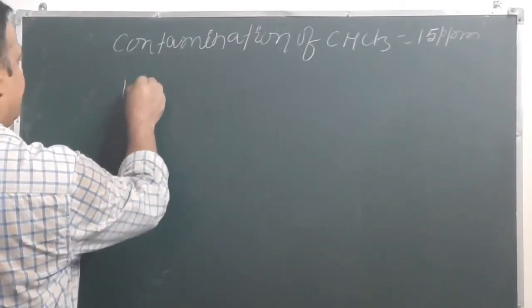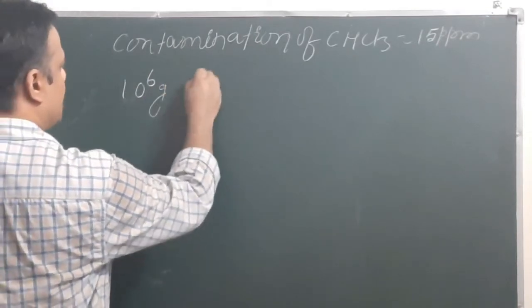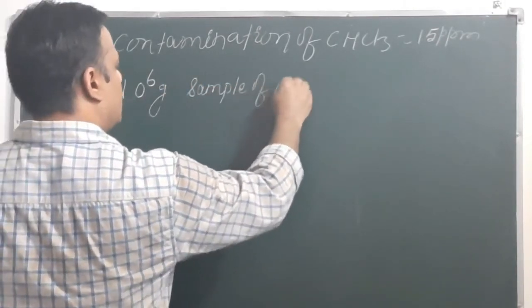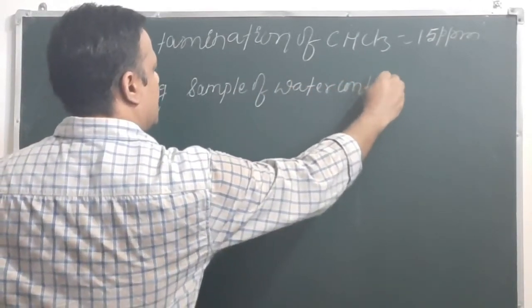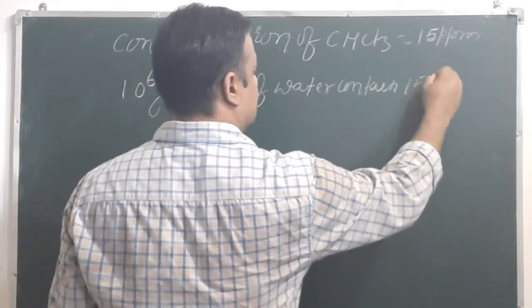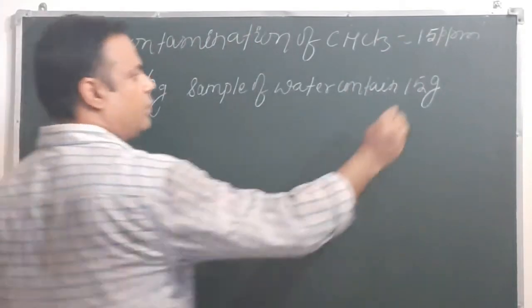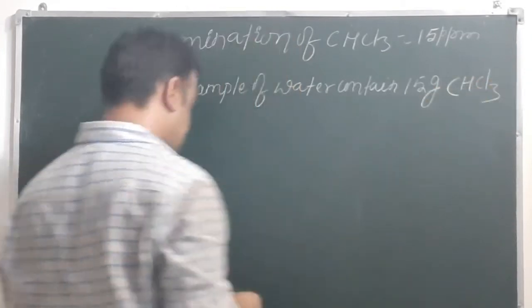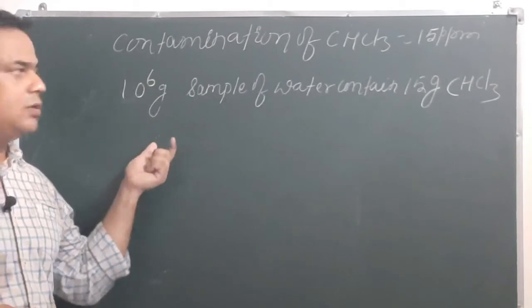So we can say 10 to the power 6 gram sample of water contains 15 gram chloroform, CHCl3. So we can treat this as a solution.